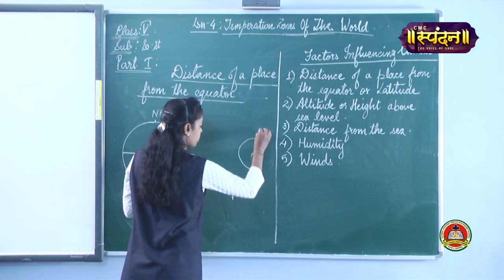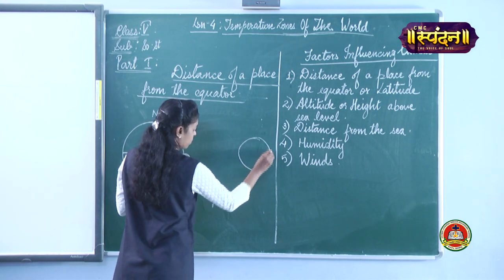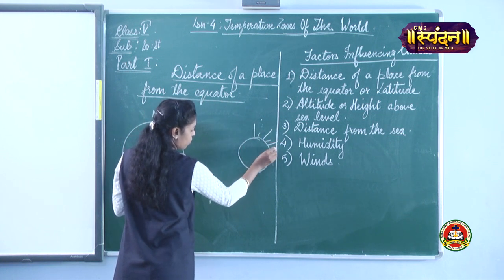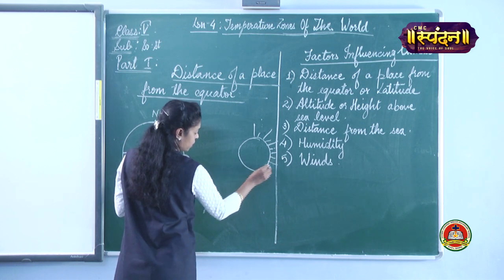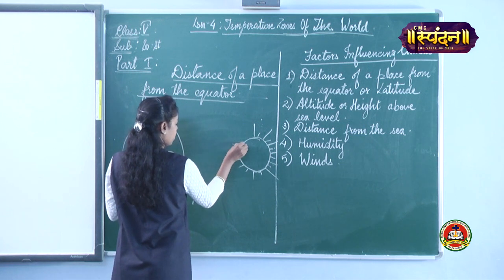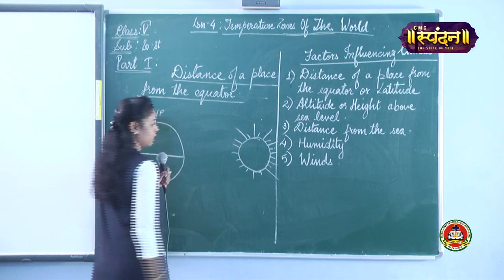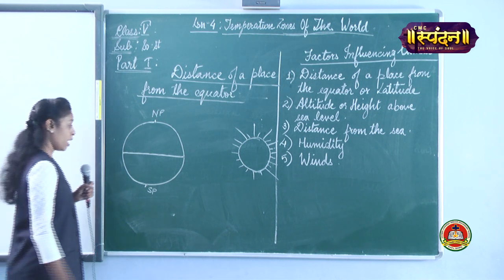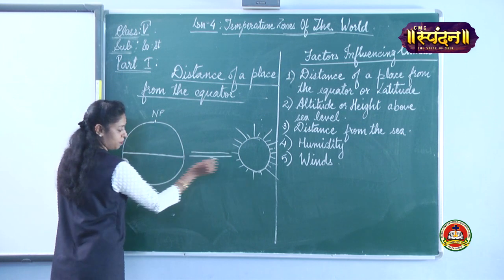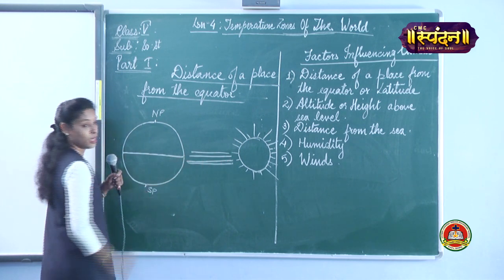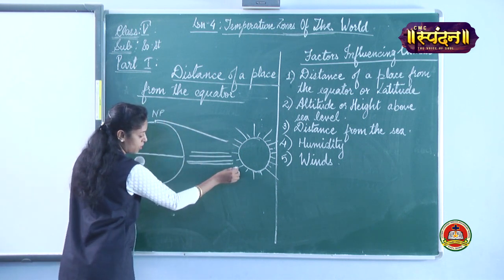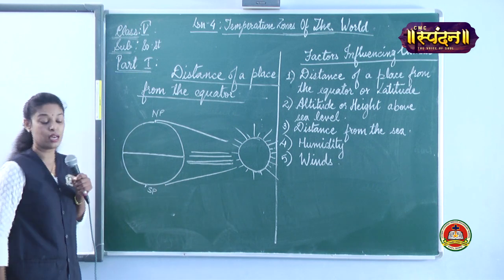Now, that's your sun, the main source of heat and light. The area near the equator receives the direct sun rays, whereas the places near the poles receive the slanting rays of the sun.